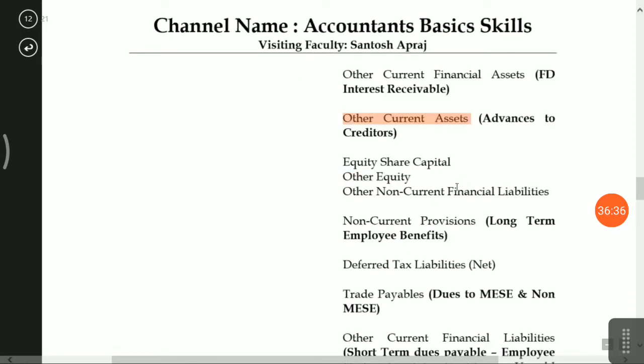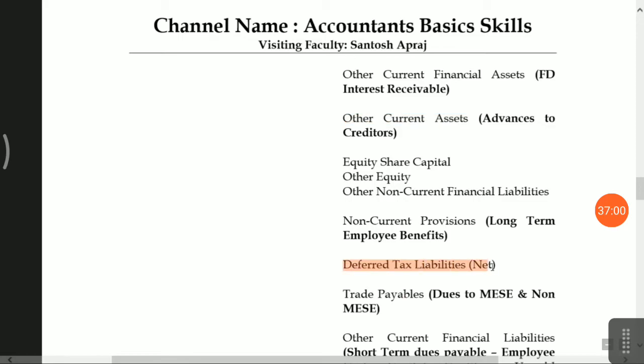Equity share capital, other equity, non-current financial liabilities. Non-current provisions mean long-term employee benefits. Friends, you have to classify your employee benefits into two formats. One is non-current provision and current provisions, meaning long-term provision and short-term provisions. Long-term benefits and short-term benefits. Termination benefits, that you have to consider.